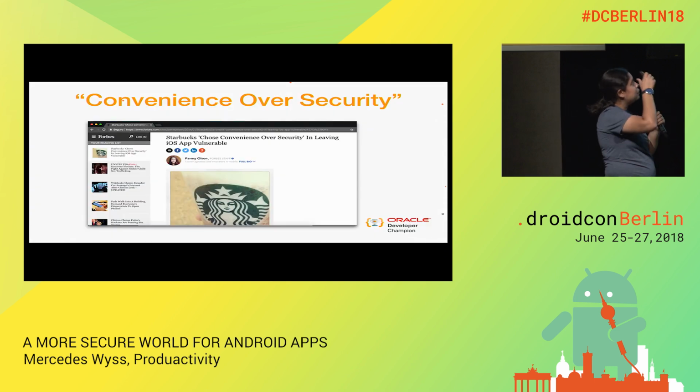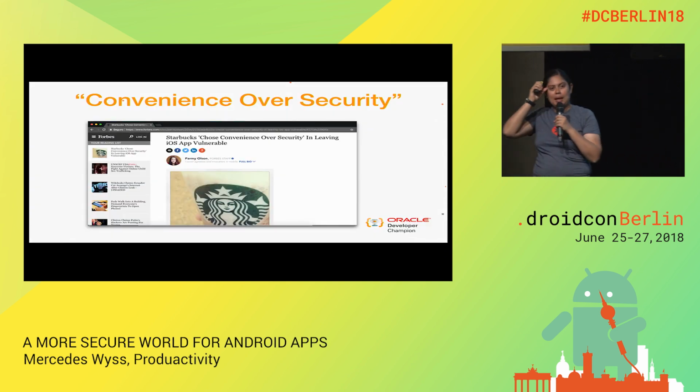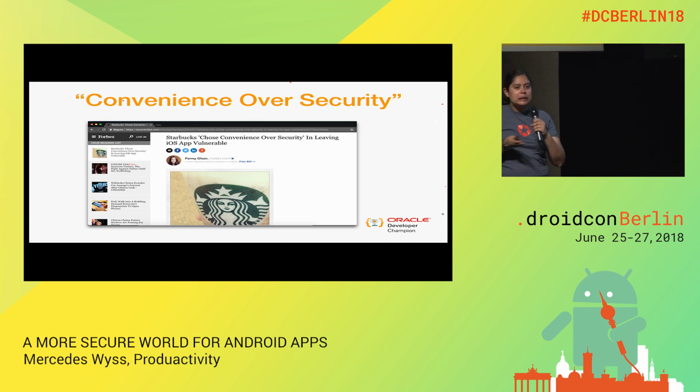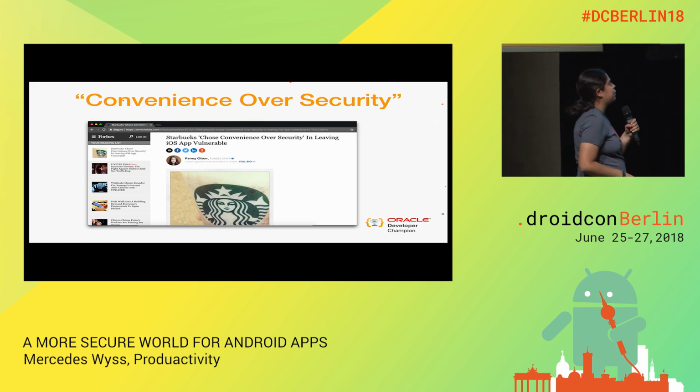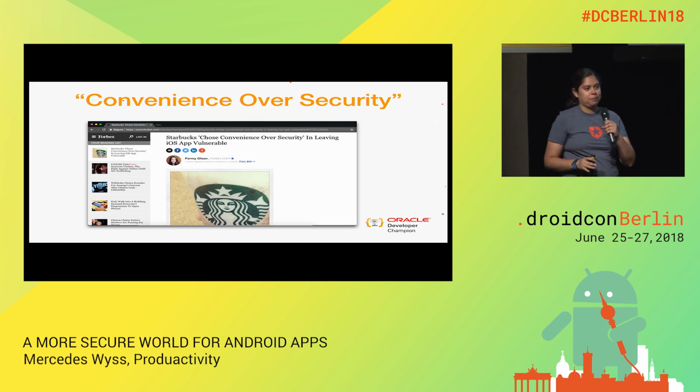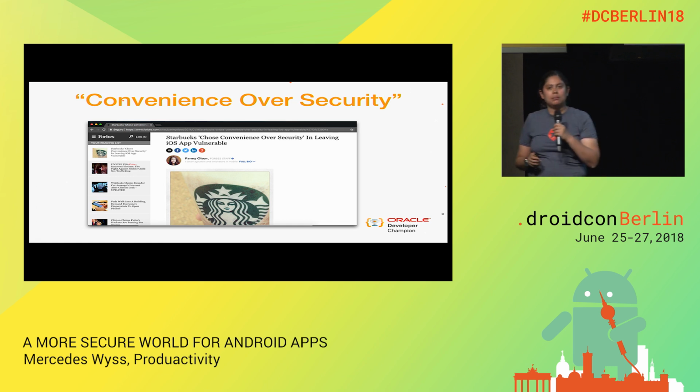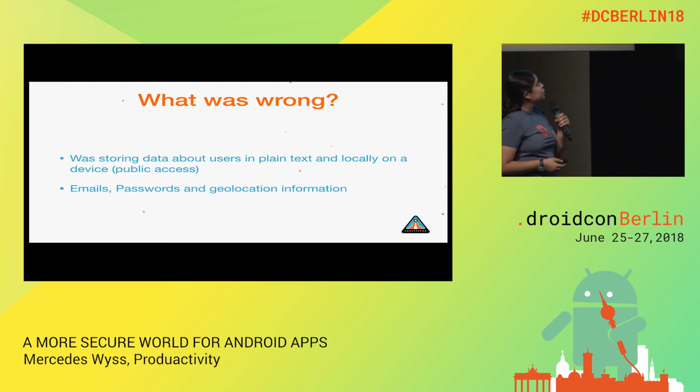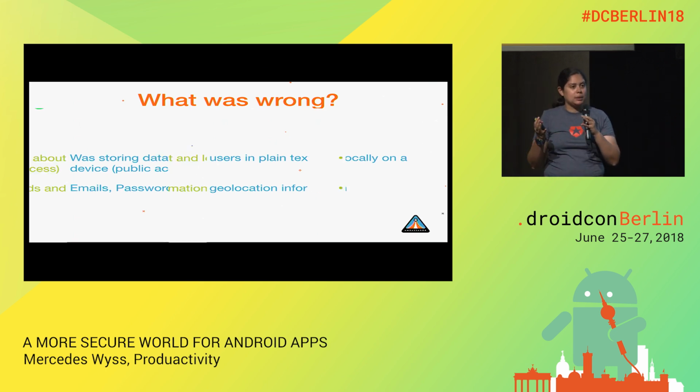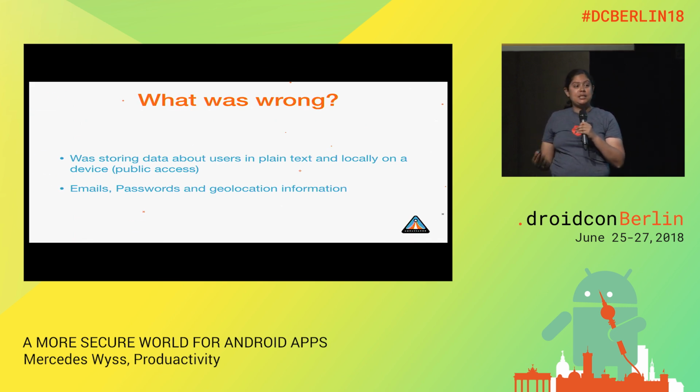So we will continue, and now, I don't know if you have heard about this case. This is from 2014, it's a little bit old, and it's about Starbucks, in the United States. And what were the people at Starbucks doing wrong in their application? They were storing the data of their users in a plaintext file anywhere. So if I have access to the cell phone, I can read all the information saved in this file.